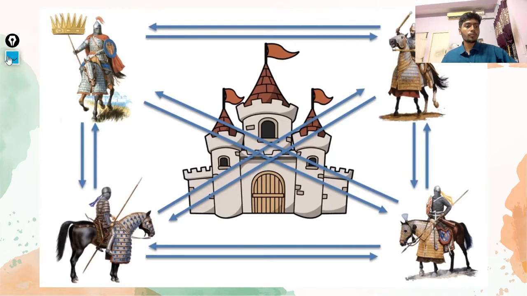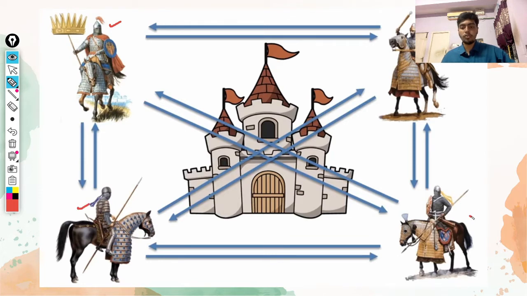Now let's see an example of how things work. Here you see general 1, general 2, general 3 and general 4, and they're going to attack this castle. There are multiple cases possible, and let's go through each case and see what can be done. First, let's take the general case where there is no traitor at all. So all the generals have the same intention. Let's say he is the chief general, and he gives the command to everyone. What he says is, let's go attack the castle.